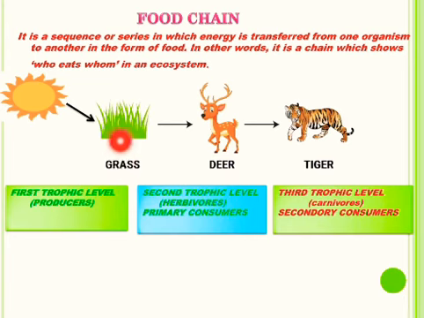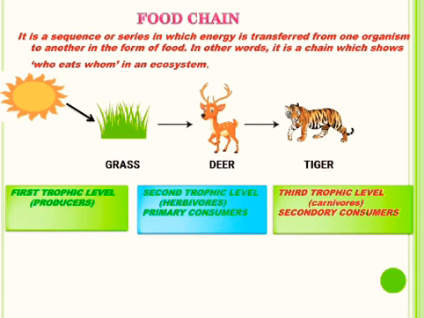Students, you can see in this food chain at each level or step, the energy is transferred from one organism to another organism in the form of food. These steps or levels are called trophic levels. Producers or green plants are always placed at first trophic level. Herbivores that depend on plants and form primary consumers are placed at second trophic level, and carnivores or the secondary consumers like tiger in this food chain are placed at third trophic level.